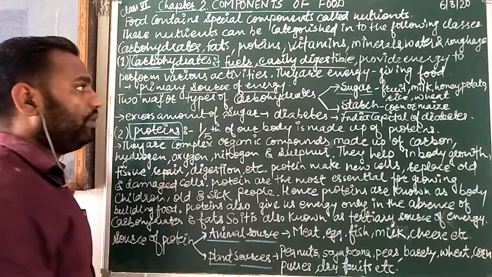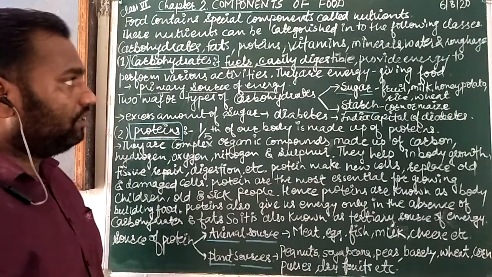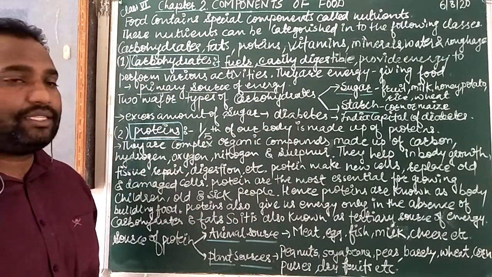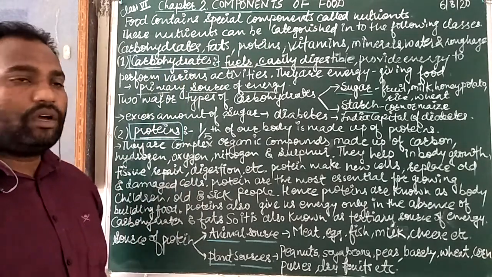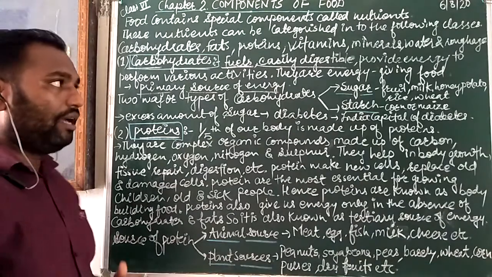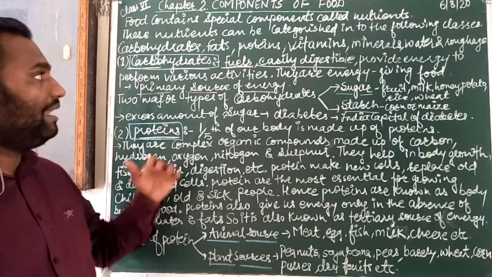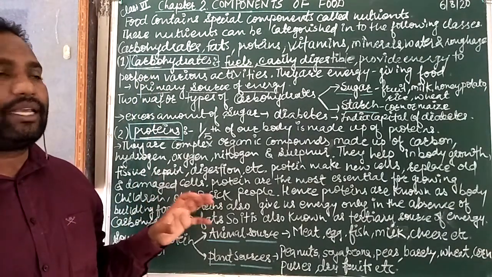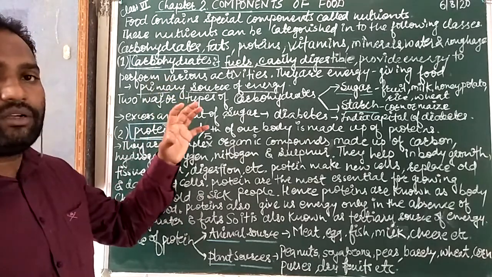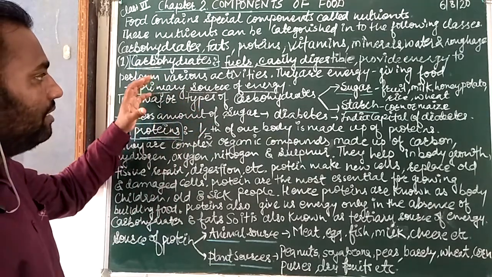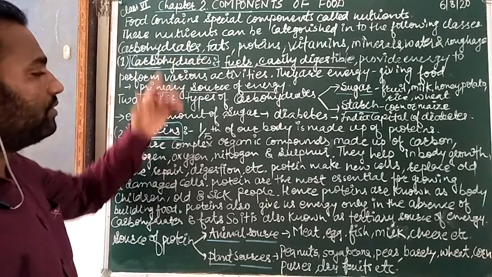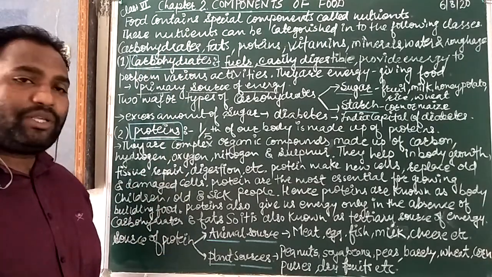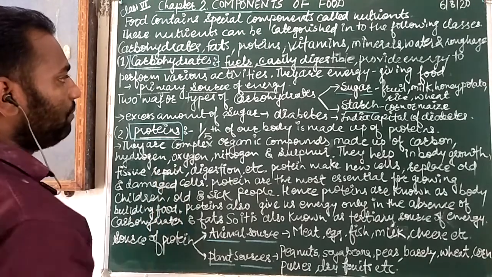It means if we are taking any food for energy, generally it contains carbohydrates, generally most carbohydrates. Maybe the energy per calorie is very less in carbohydrates. It means per gram, per calorie energy is very less. In that, fat is more powerful than carbohydrate, but the primary source of energy is our carbohydrates.